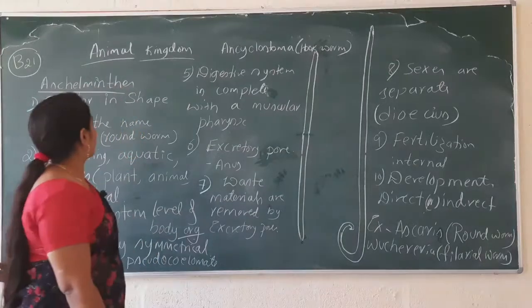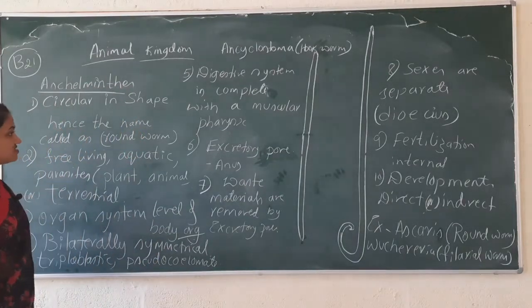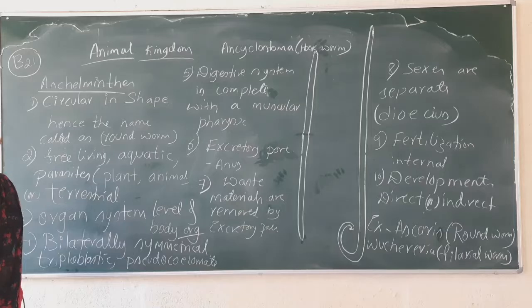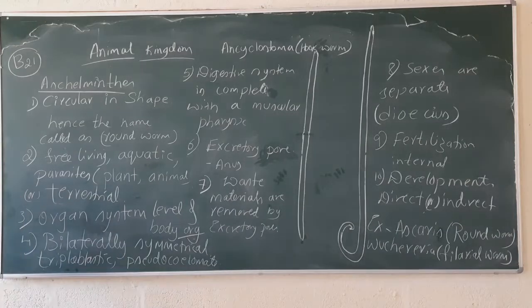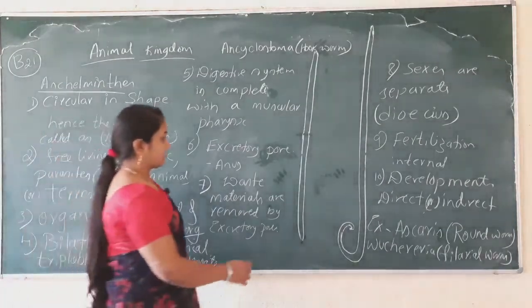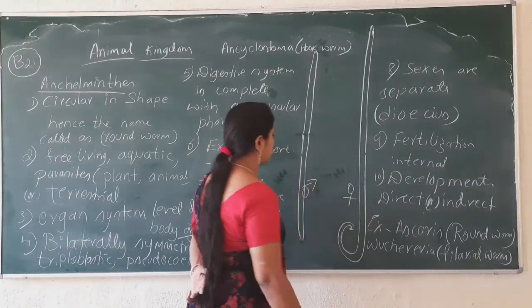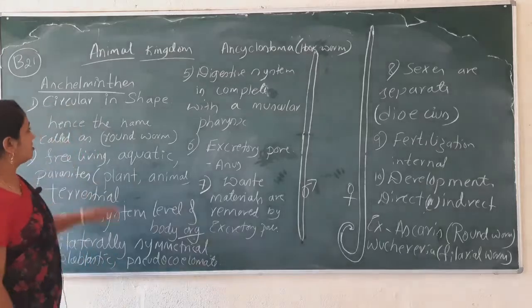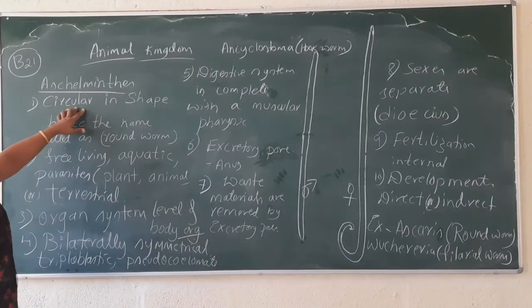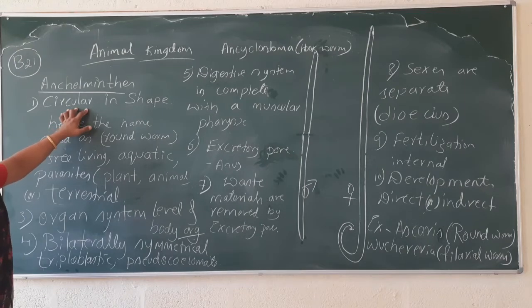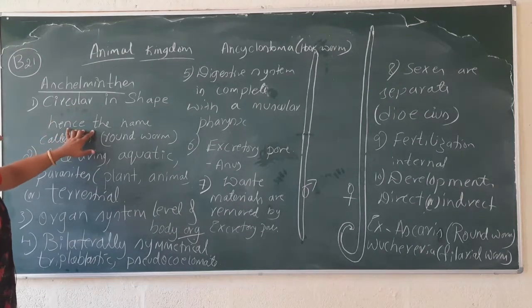All right, so you can see all the characteristic features of Aschelminthes with the diagram on the board. So we'll have a quick revision of the Aschelminthes characteristic features. The organisms are circular in shape, hence the name roundworm.